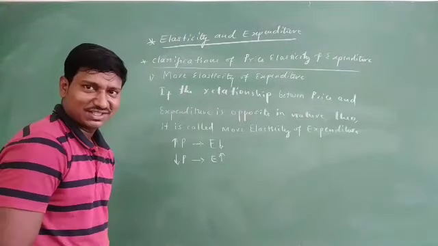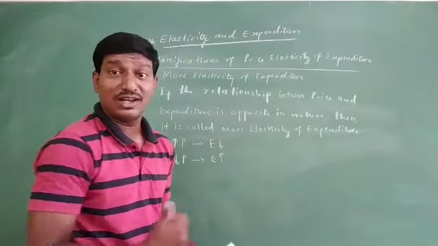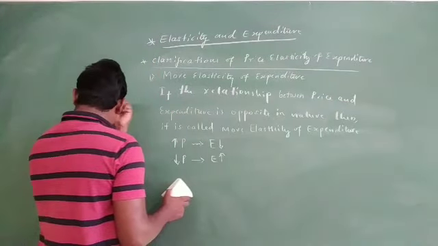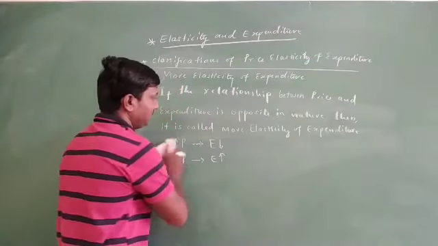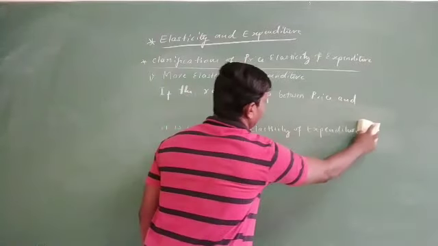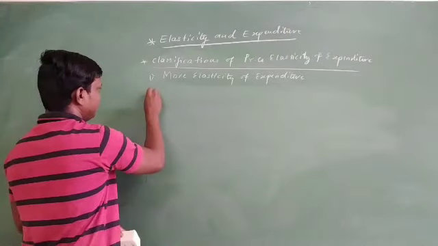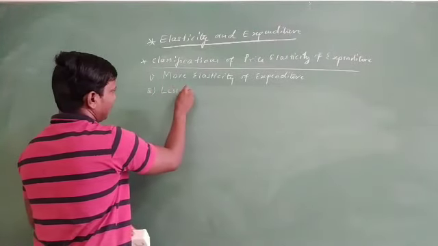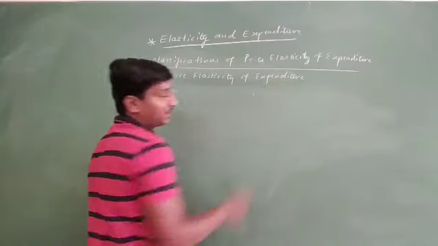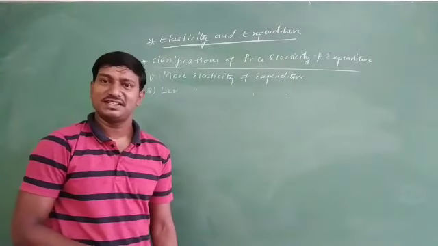Well, so come to the second one now, less elasticity of expenditure. What does less elasticity of expenditure tell?